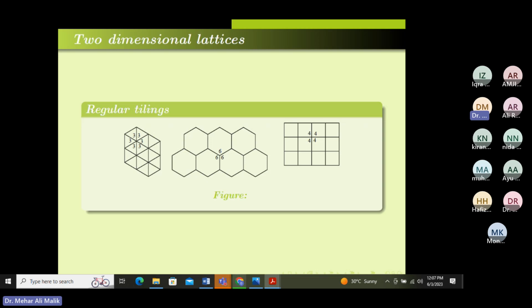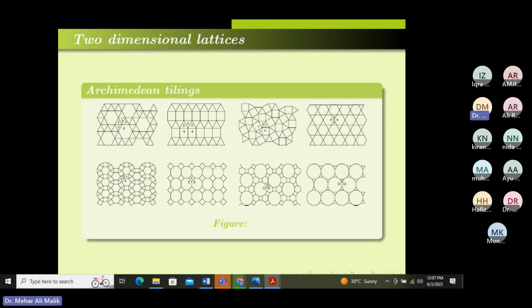Similarly here, around this vertex, we have 4 triangles. Now you can see that in this tiling we have 3, 3, 3, 3, and 6. So this tiling is named 3 raised power 4.6. These are the standard names of tilings.